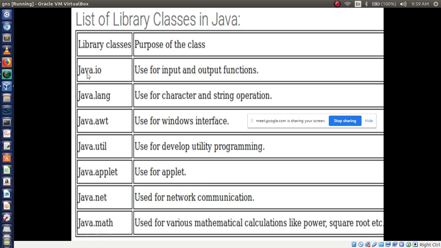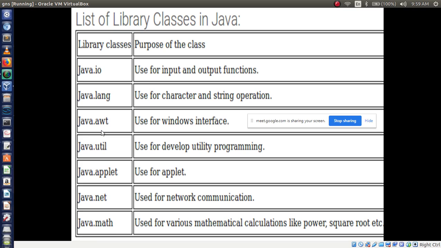Here java.io is a library class, java.lang, java.awt, java.util, java.applet, java.net, java.math. These all are library classes. We have to use these classes in upcoming programs.